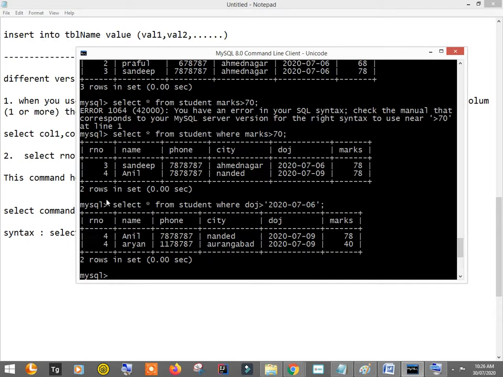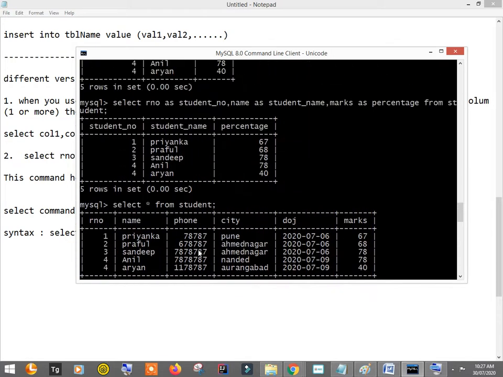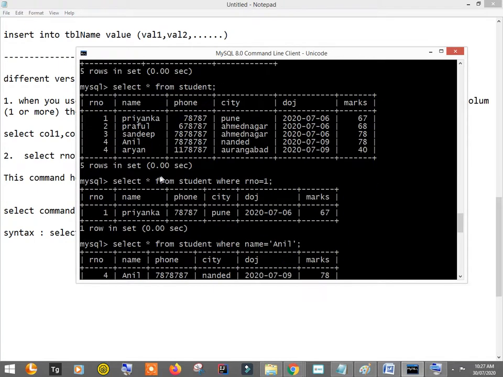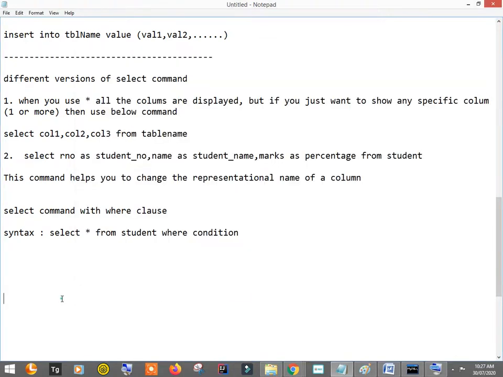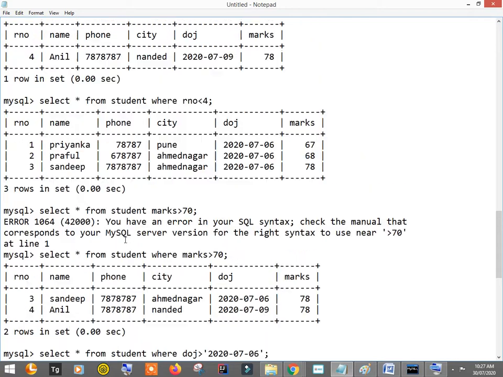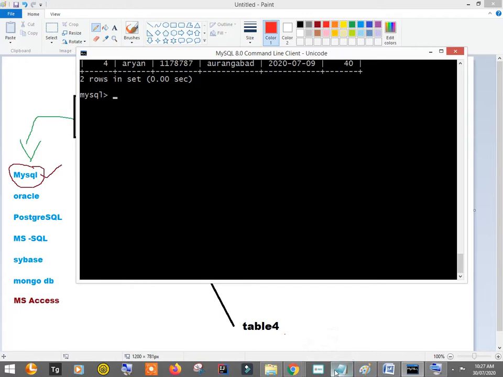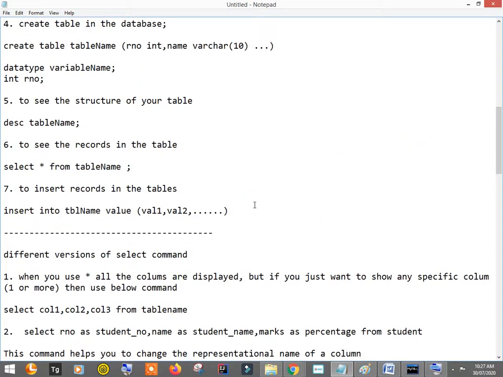Okay, so in this way we use the where clause, right? Let me just copy it and paste it into the notepad, where the where clause is started here. Copy this and put it here. Have you got the where clauses? Yes, I'll be sharing this notepad file with you.